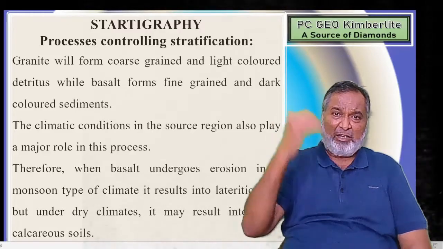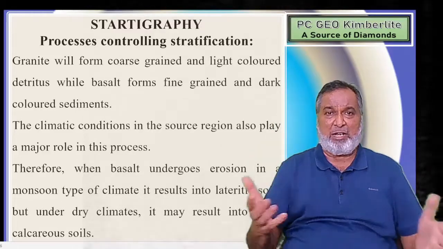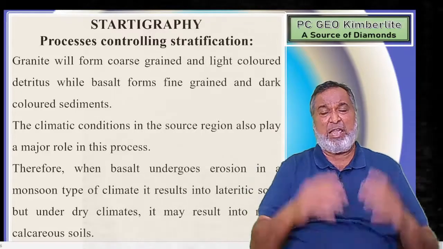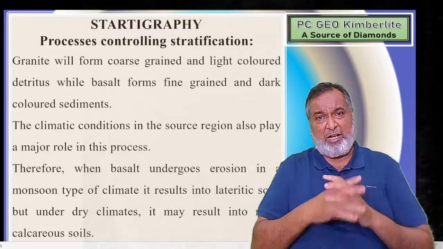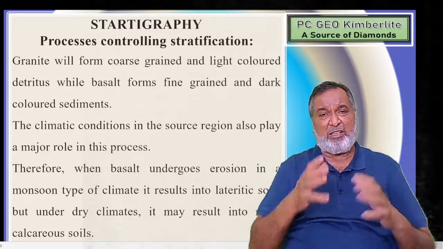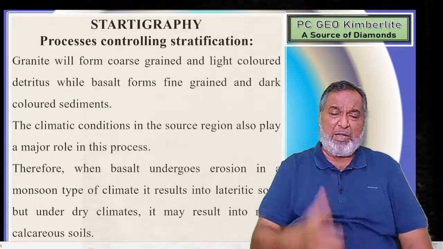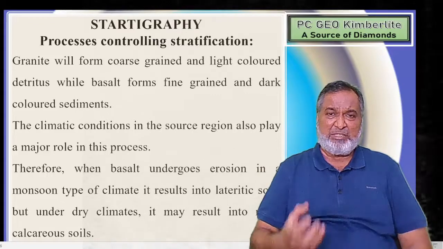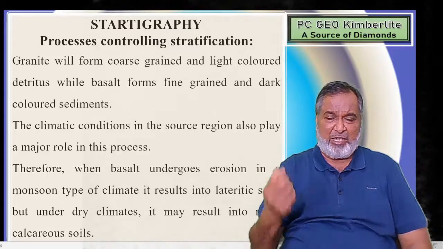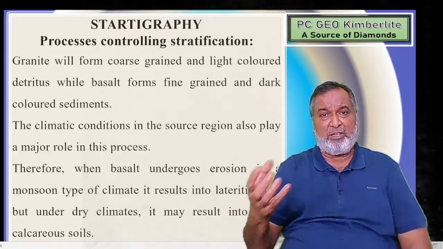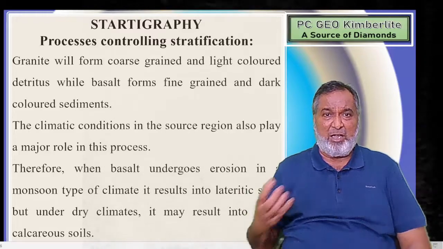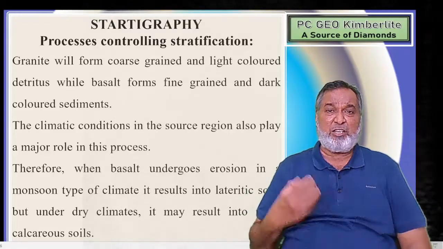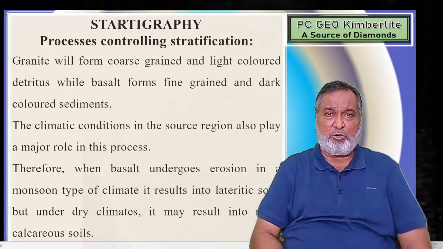What is happening? Earlier there was no laterite, there was basalt. But there is heavy rainfall, and the cracks in the basalt are filled by water. There is a chemical reaction: the plagioclase mineral dissolves, with NaCl going out, and the remaining elements stay, so the percentage of iron goes on increasing.